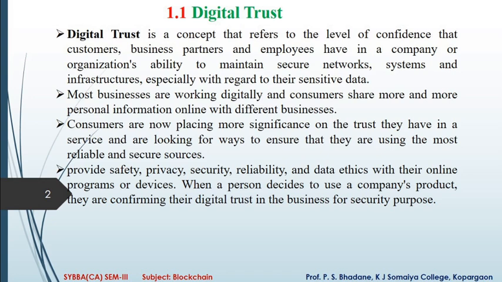When a person decides to use a company's products, they are confirming their digital trust in the business for security purposes. Nowadays, when we are doing an activity or transaction online, there is a compulsory section, privacy policy and privacy settings, which is nothing but the information about how the organization is providing digital trust.